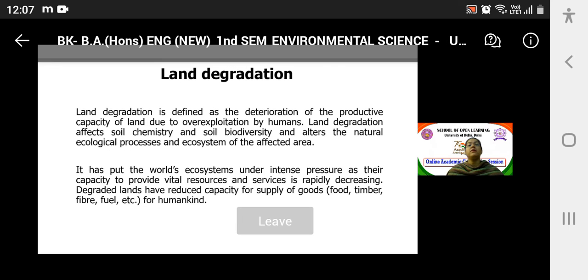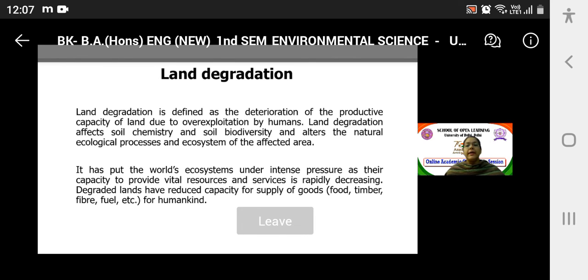Moving ahead to land degradation, the quality of land being degraded is called land degradation. It is defined as deterioration of the productive capacity of land due to over exploitation by humans, right? So land degradation, when we're talking about ecosystem degradation, the concept which is being applied to the two terminologies is quite the same. The productive capacity is being hampered, it is being deteriorated.